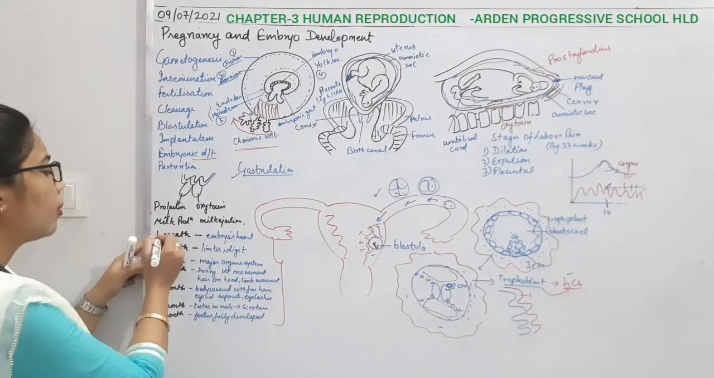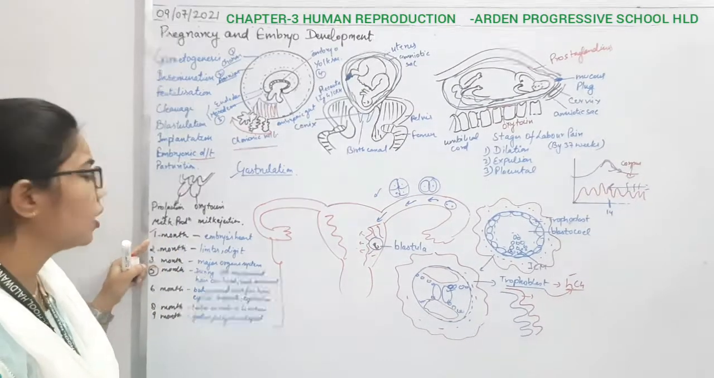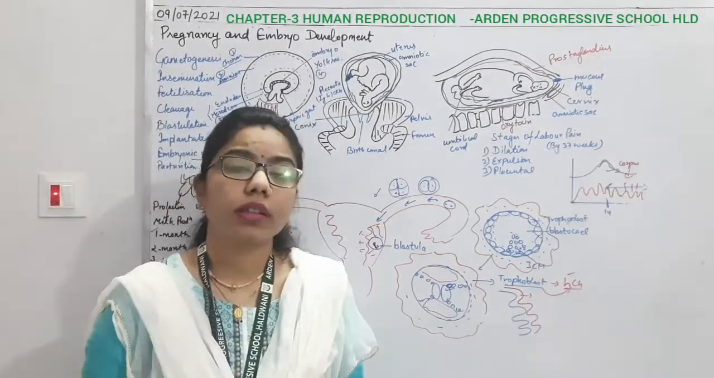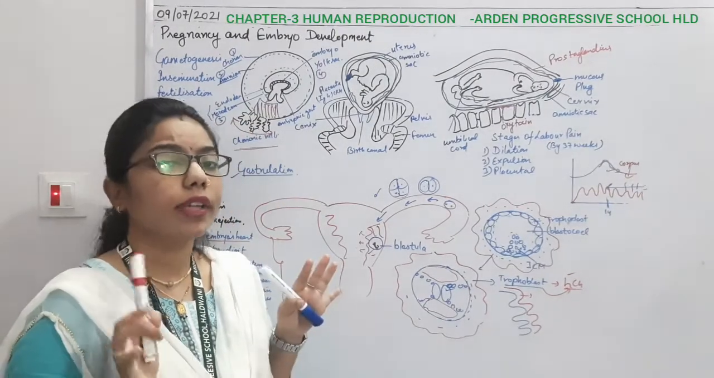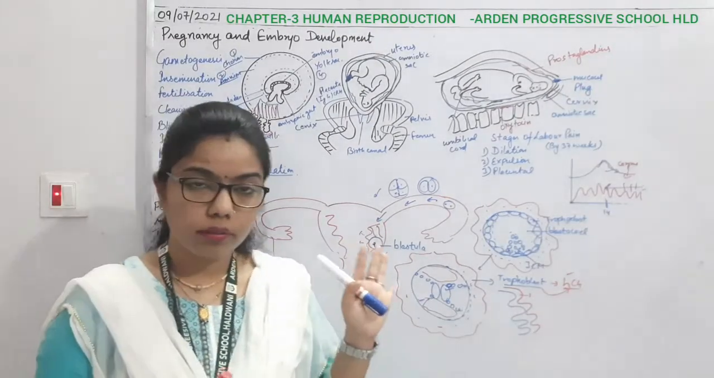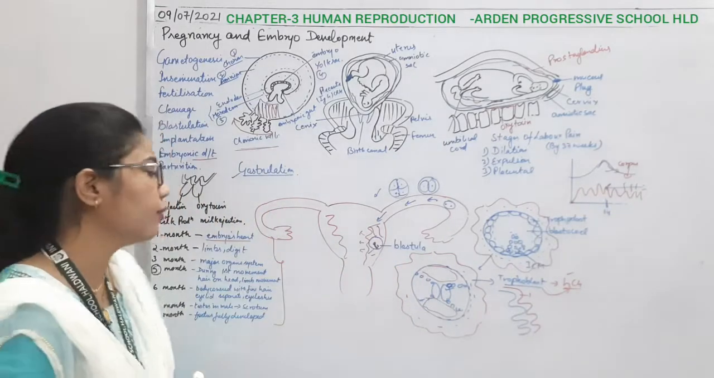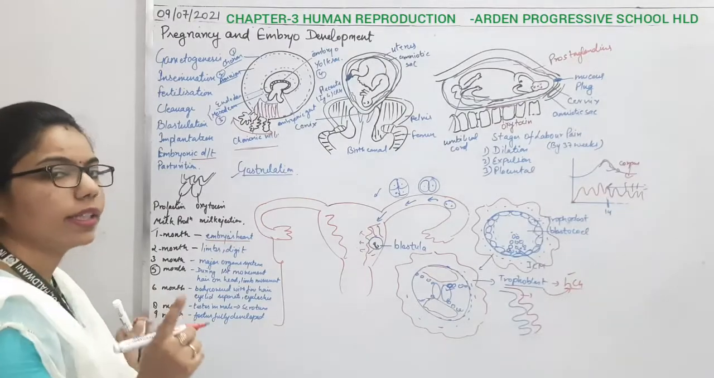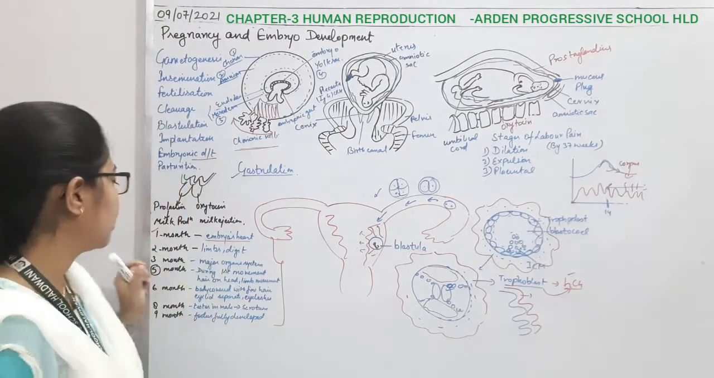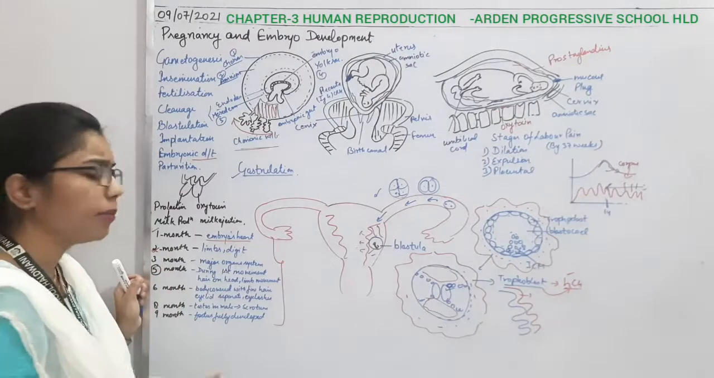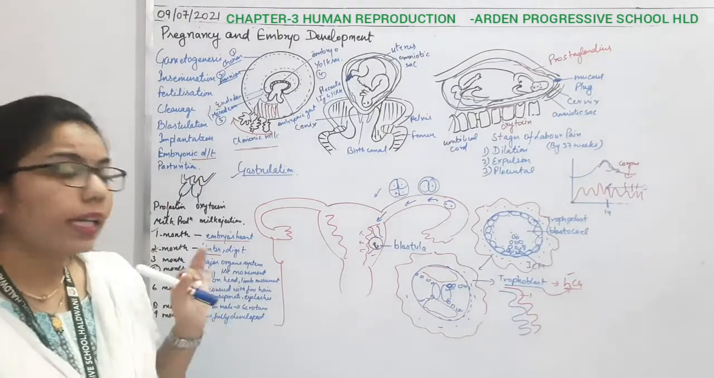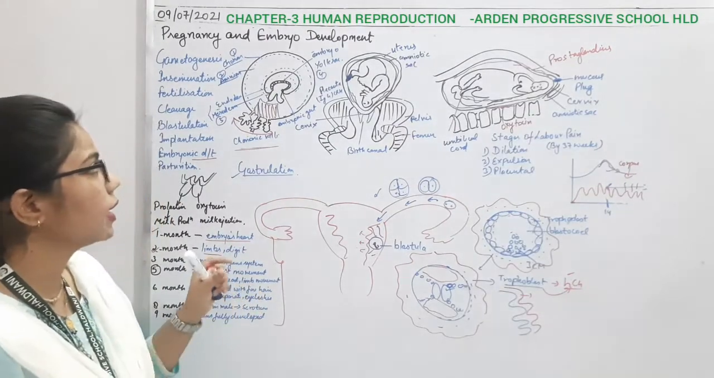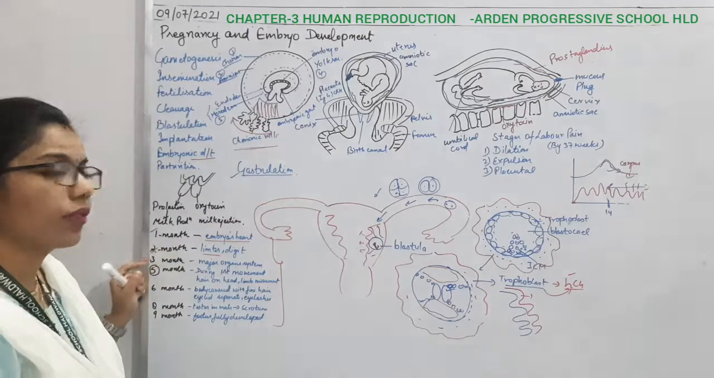If I talk about the first one, at the end of 1 month you can see the embryo's heart. So for the first time the heart beats, and we can understand how the fetus is growing from the embryo's heart. It will be formed and maintain its beating at the end of 1 month. After that, at the end of the 2nd month, there will be formation of limbs and digits, meaning some hands and some legs are going to form.